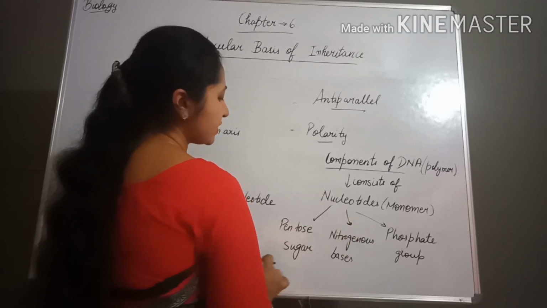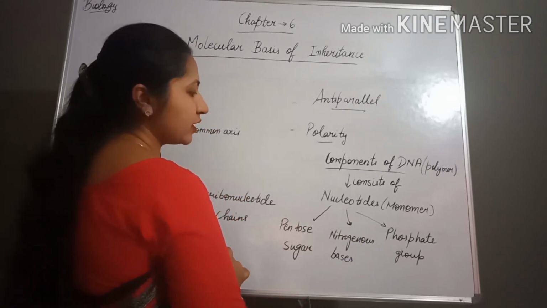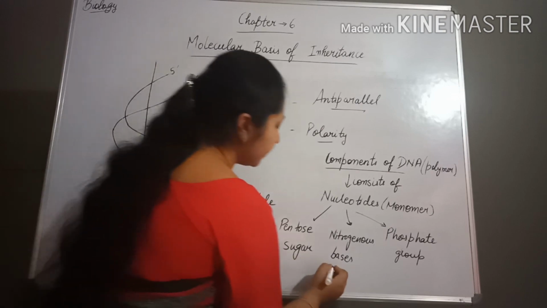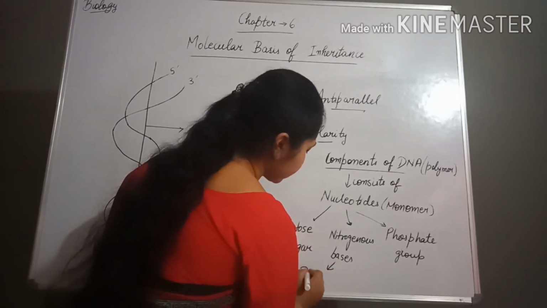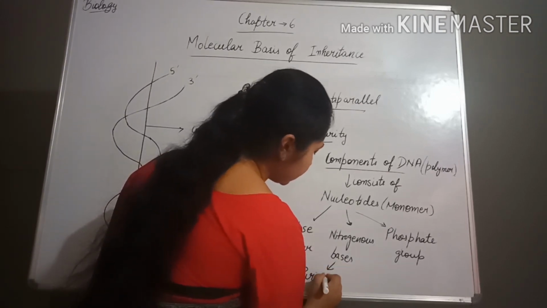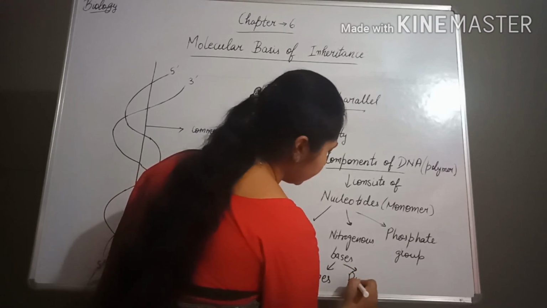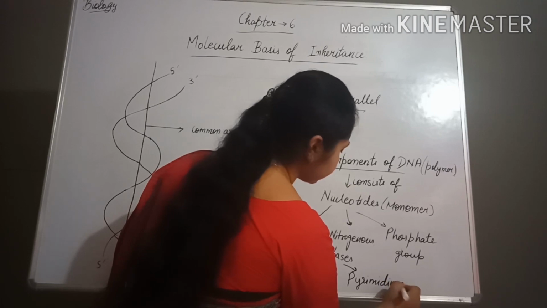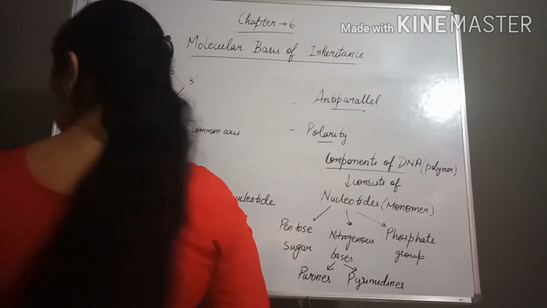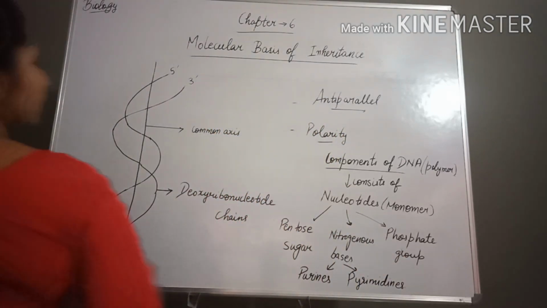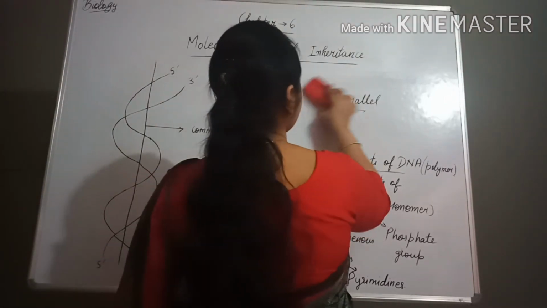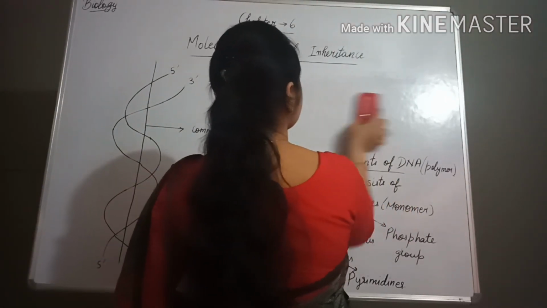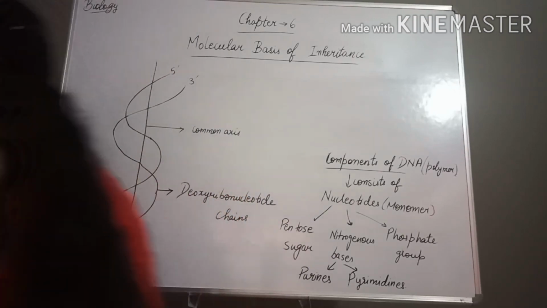Now nitrogenous bases are also of two types. What are they? They are purines and pyrimidines. Next is how they are linked together.